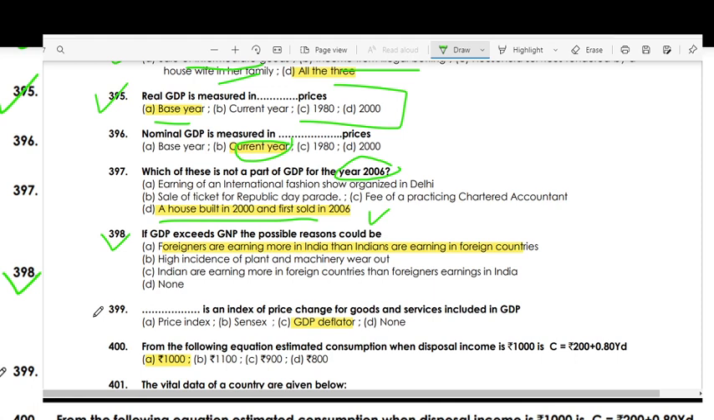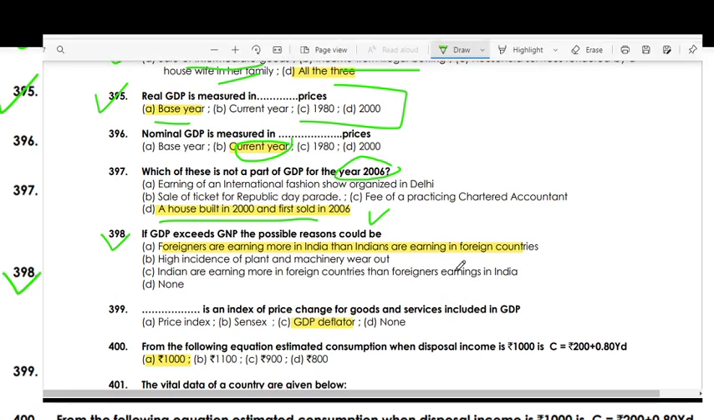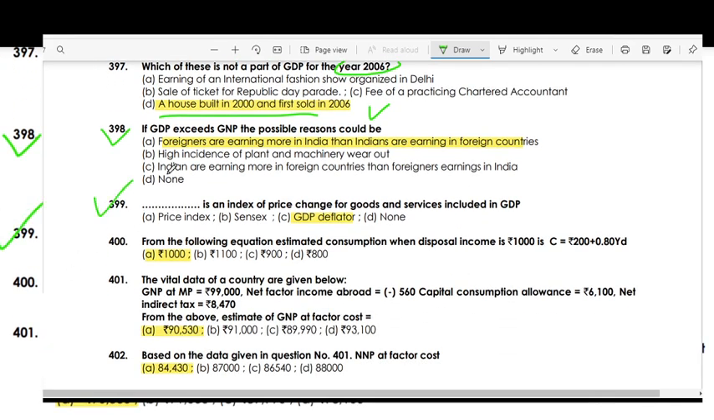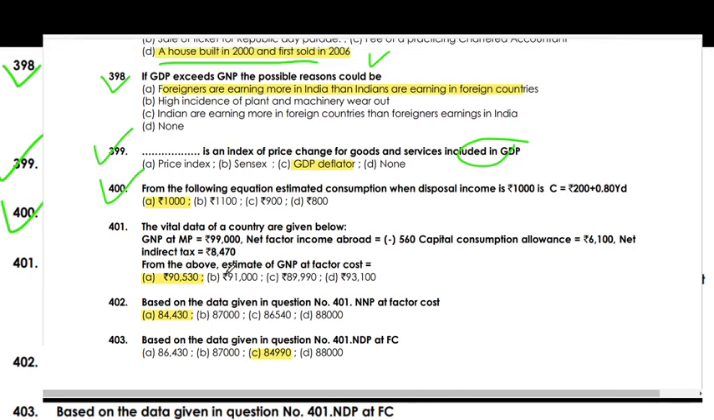If GDP exceeds GNP, the possible reason could be that foreigners are earning more in India than Indians are earning in foreign countries. GDP deflator is an index of price change in goods and services included in GDP. From the following equation, estimate consumption at disposable income 1000: C is equal to rupees 200 plus 0.8 D, and the right answer is 1000.